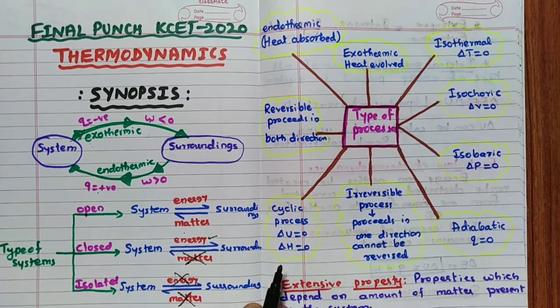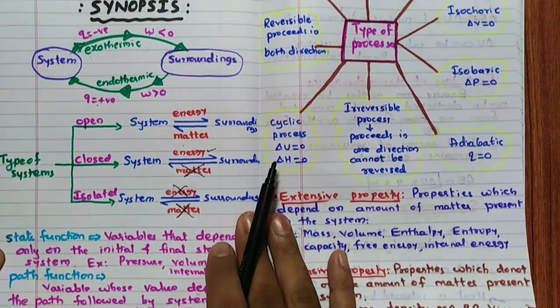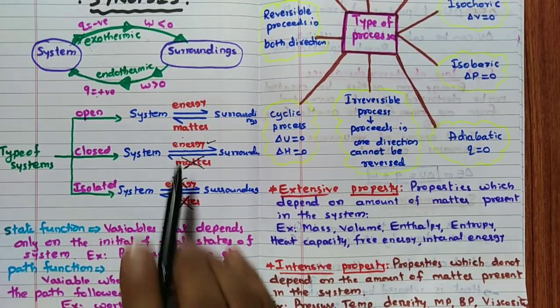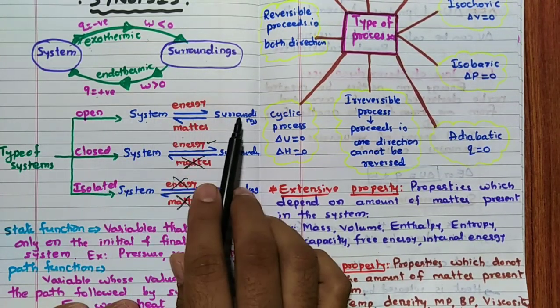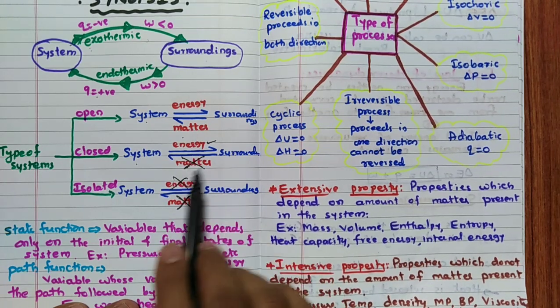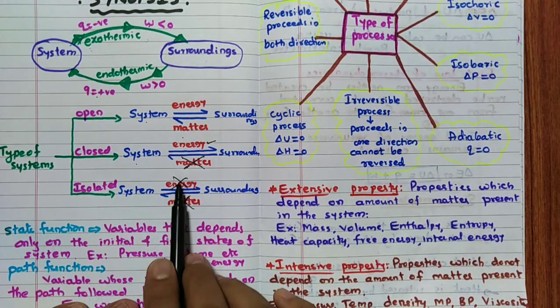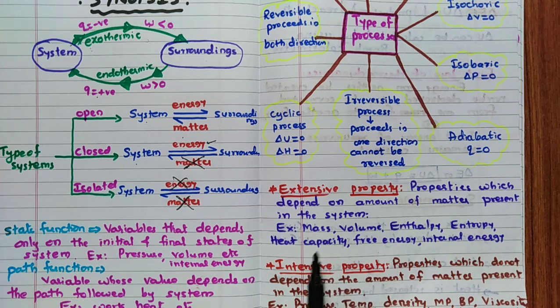Then type of system: open system, closed system, isolated system. Remember, open system means system and surrounding exchange energy and matter both. In a closed system, only energy is exchanged but not matter. Where energy and matter do not exchange at all, that is called an isolated system.